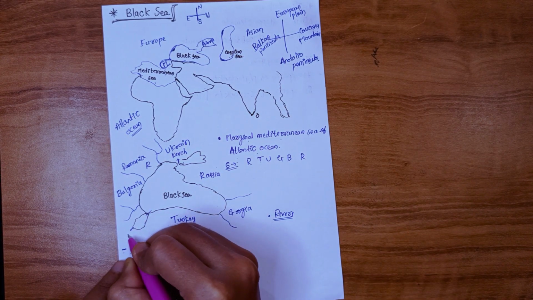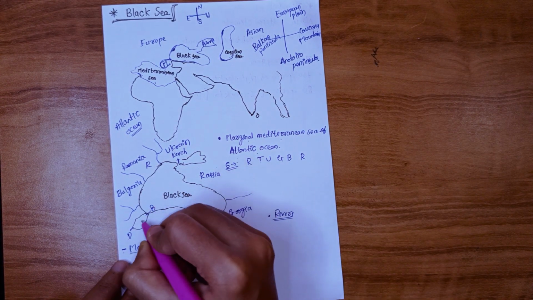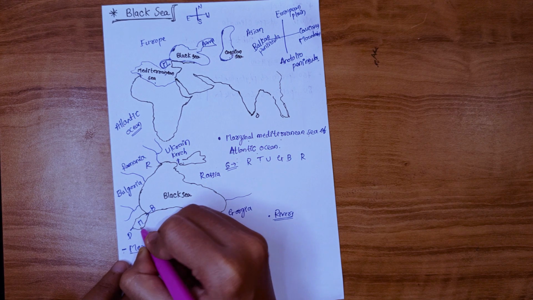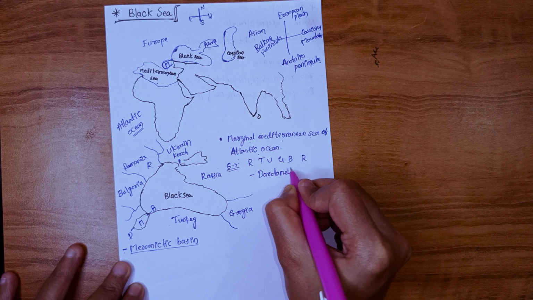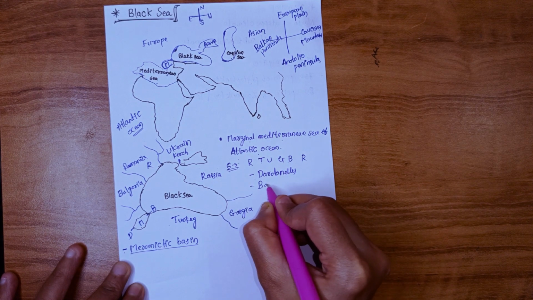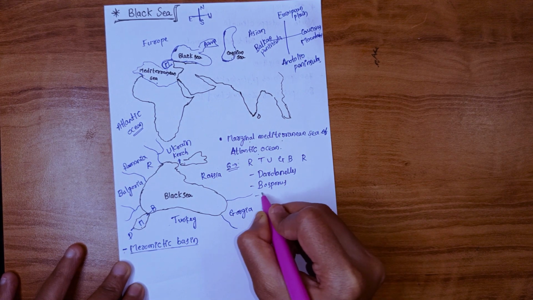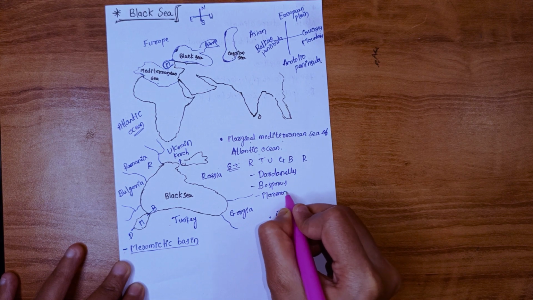The Black Sea is connected to the Mediterranean Sea through 2 straits, the Strait of Dardanelles and the Strait of Bosphorus, and one sea, the Sea of Marmara.